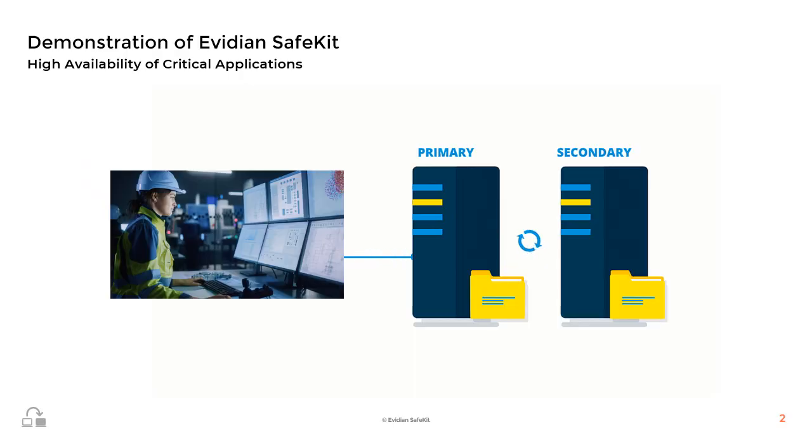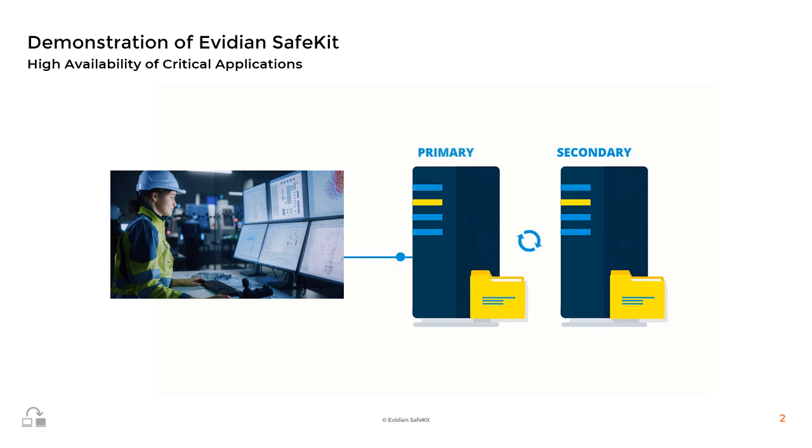Let me present to you the benefits of using Avidian SafeKit for a critical application in the industry, specifically a SCADA, or supervisory control and data acquisition, application. Imagine a user running a GUI, connected to two servers running the application, with SafeKit ensuring real-time replication of the application data and automatic failover.